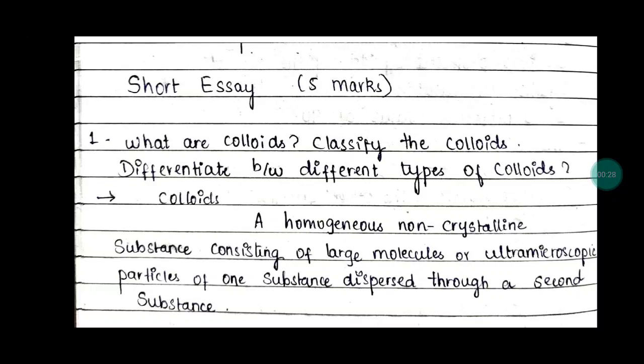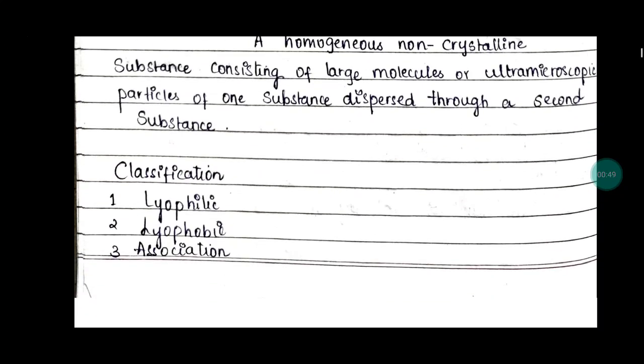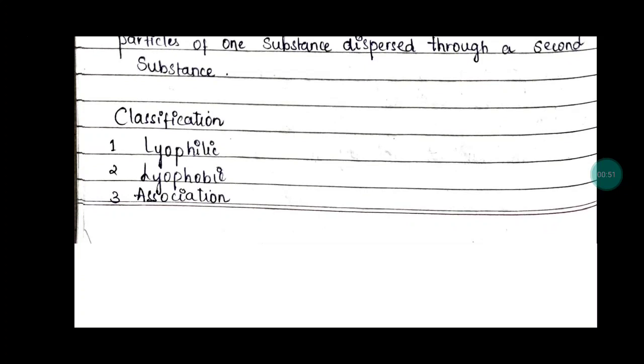The first question is: what are colloids, classify the colloids, and differentiate between different types of colloids. Colloids are a homogeneous non-crystalline substance consisting of large molecules or ultramicroscopic particles of one substance that is dispersed through a second substance. So the classification of colloids is as follows.